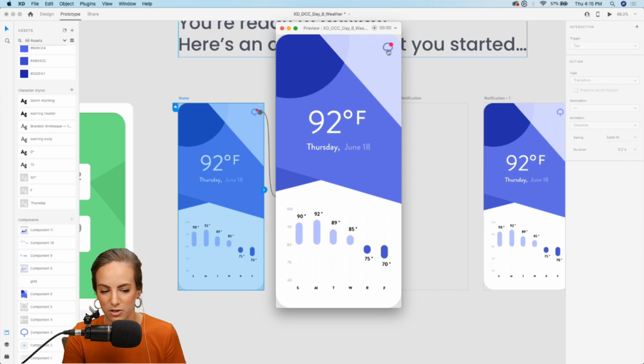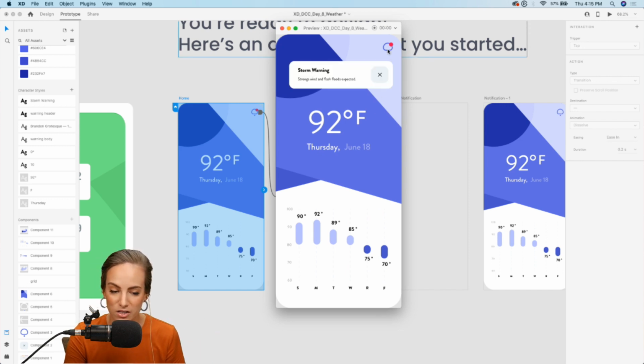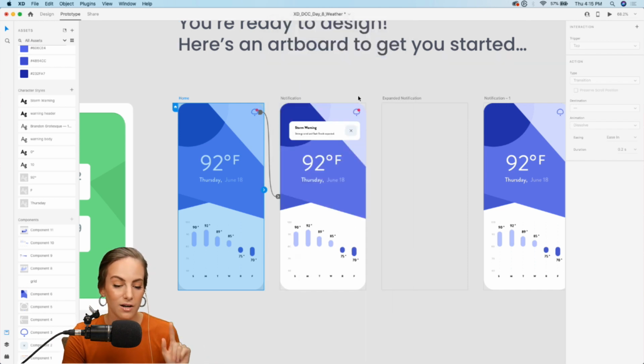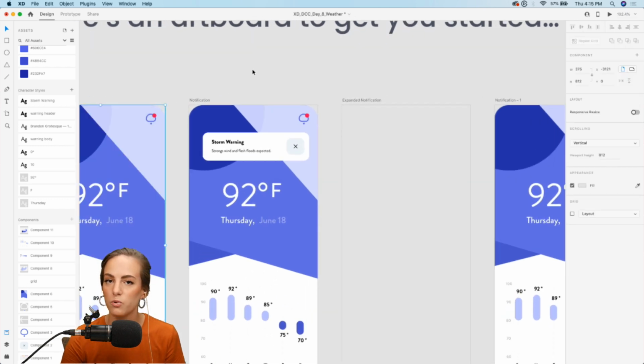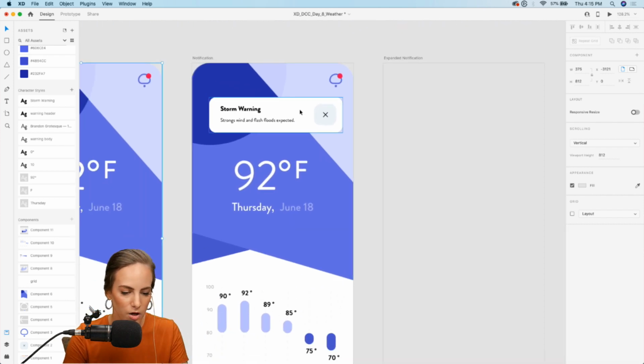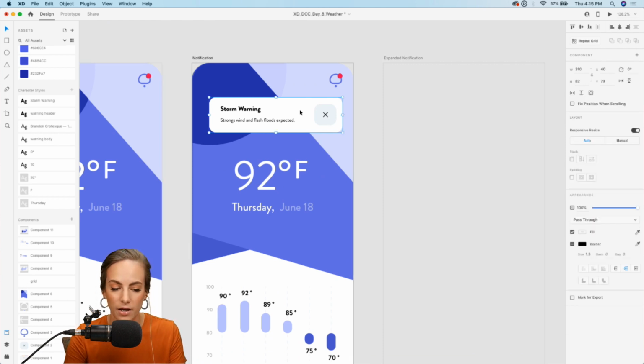And all right, we've got this notification. Let's click on it to see what happens. Oh, we've got a storm warning. Oh no. So maybe it's not that big of a deal, so we just close it and then we don't see that anymore. Another way we might want to get out of this is by swiping. A pretty similar, very easily recognizable trigger. So maybe we just want to drag this over.